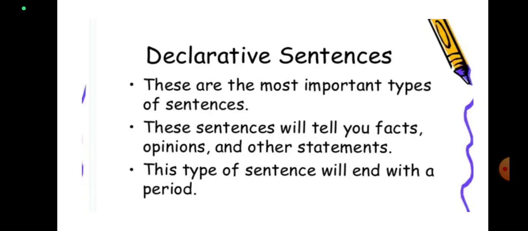Because through this type of sentence we assert or declare something. It means that these sentences make statements or state facts or observations.